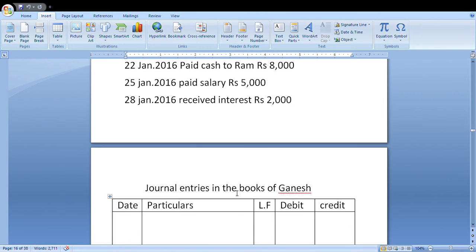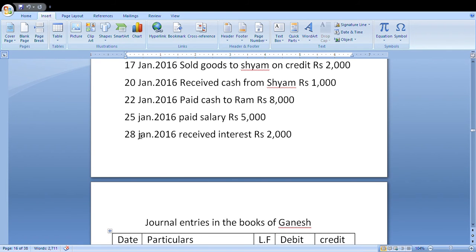Next one is 22 January 2016. Paid cash to Ram, rupees 8,000. In this transaction, cash goes out to Ram. Cash is a real account, Ram is a personal account. Cash goes out, so you credit cash. Ram, a personal account, is the receiver.